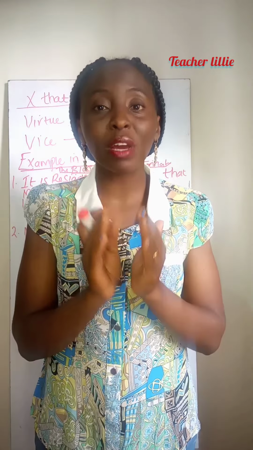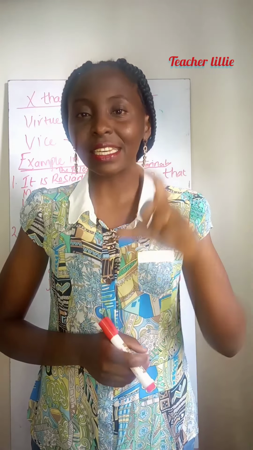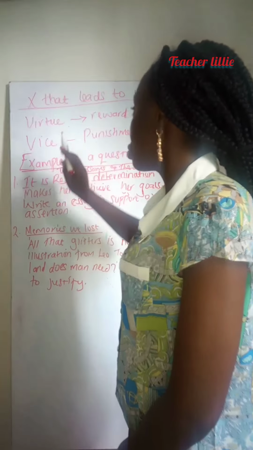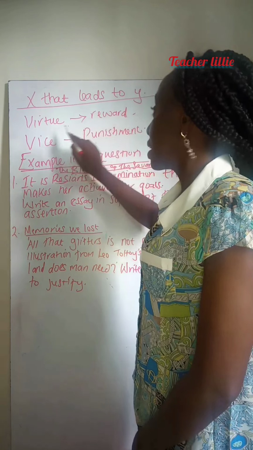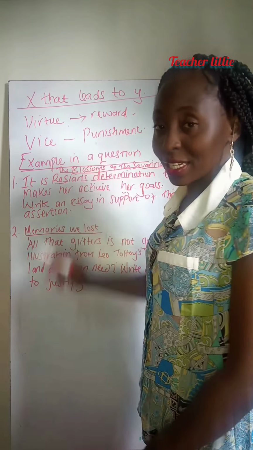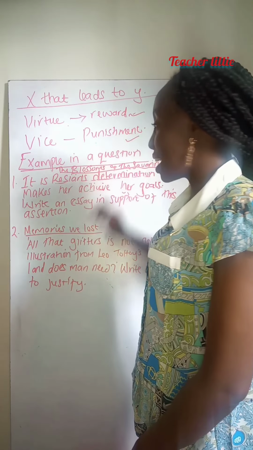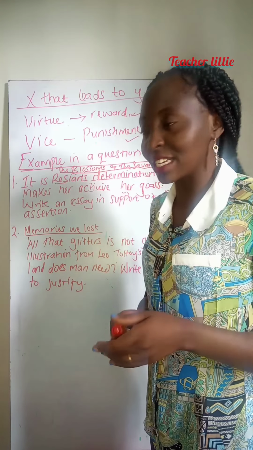So you should make sure that you show all that in answering an essay question. I have done it here on the board that you should show the X that leads to Y, the virtue and the reward that a character gets, the vice and the punishment that a character gets. That is the first thing you should do when you read any essay question.